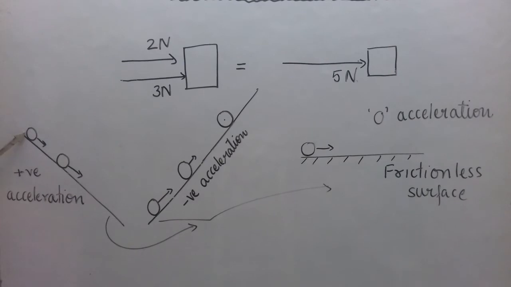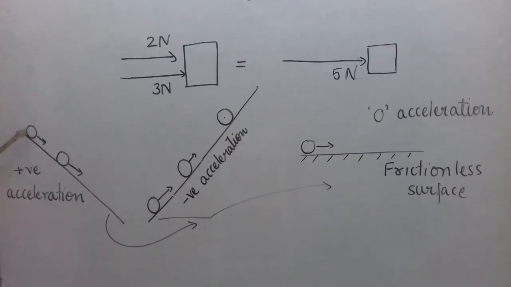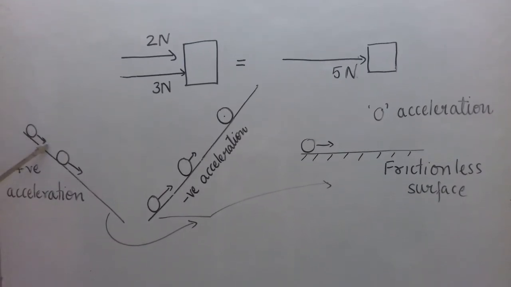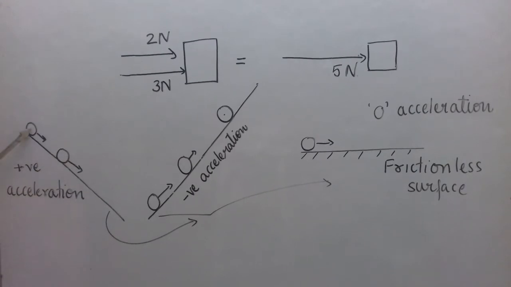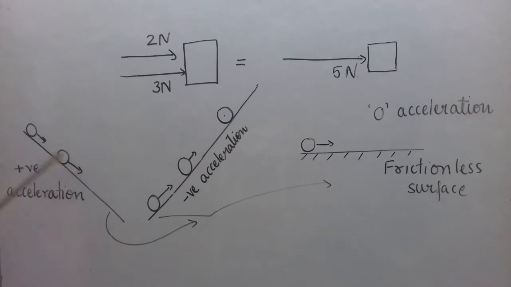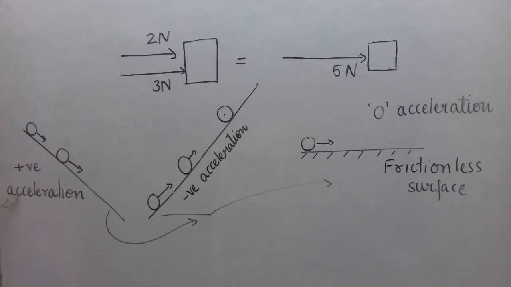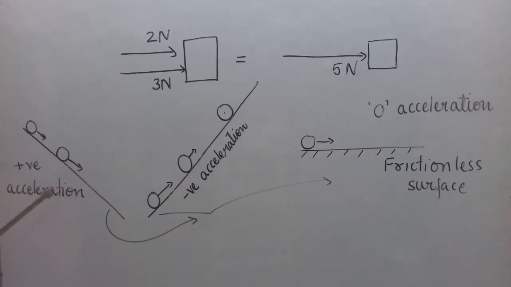When the ball is released from here, speed is 0. When it comes down, speed increases and it is maximum at the bottom. So velocity is increasing, it means it is a case of positive acceleration.